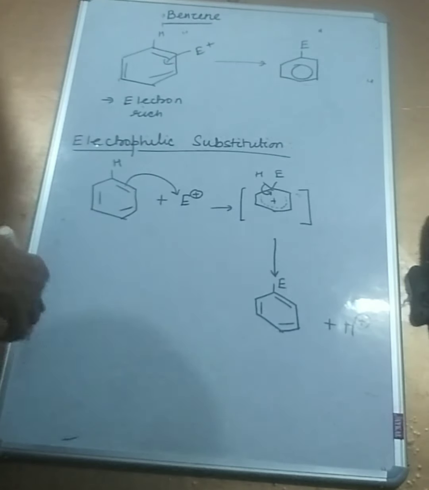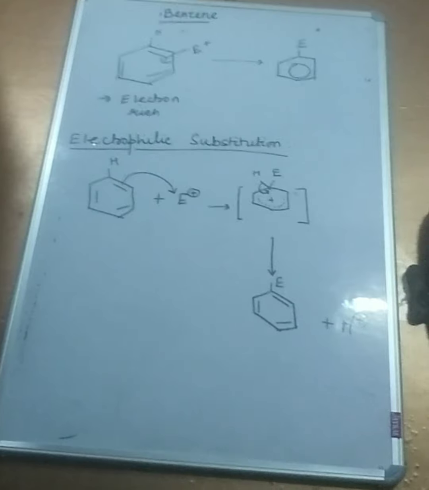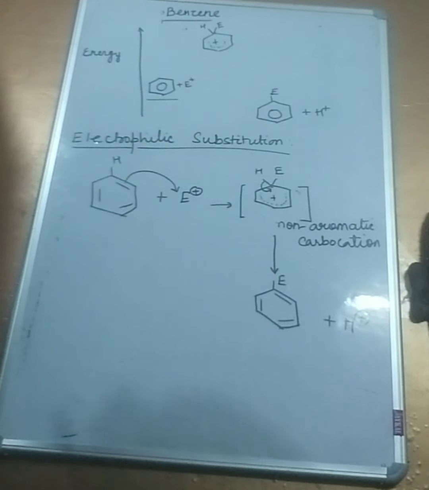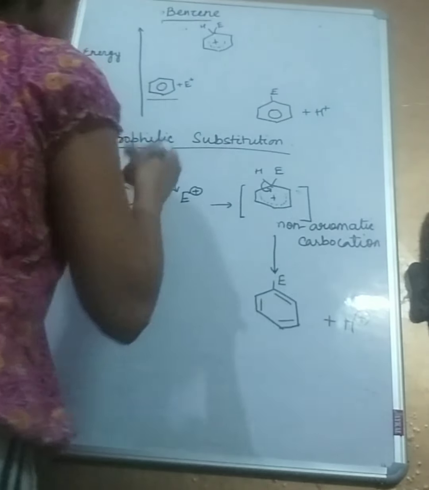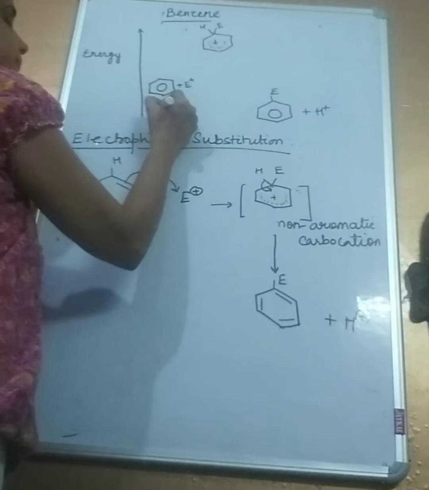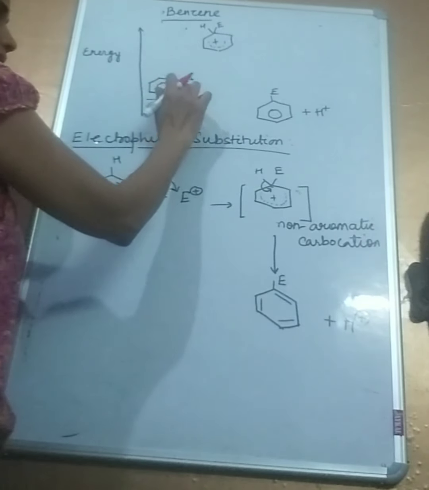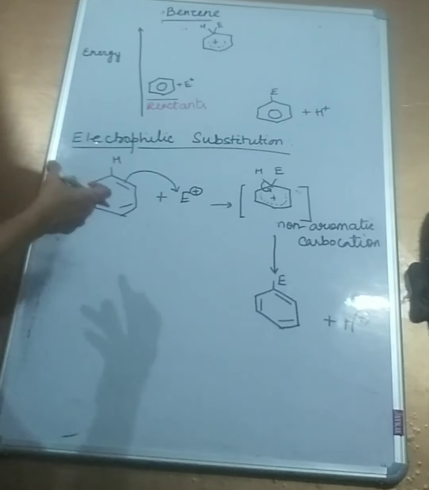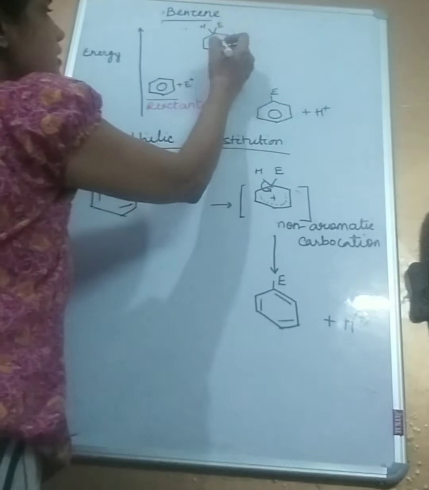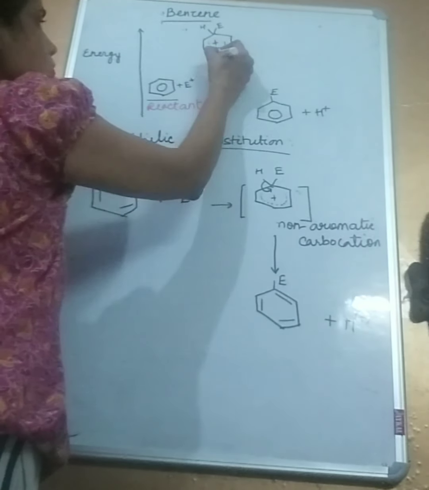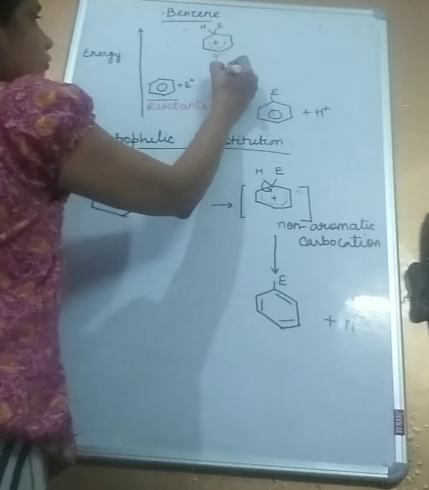So I will show it to you with tangible examples. First, let me draw the energy diagram for this. Okay, so I have drawn energetically the different stages. I'm going to mark them with a different colored pen. So you see, these are the reactants. What are the reactants? Benzene and the electrophile. The electrophile is a positively charged species. This is the intermediate that is formed, and you can see that this is the energy of activation.